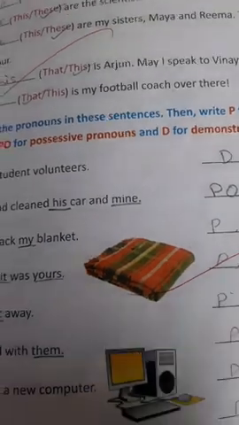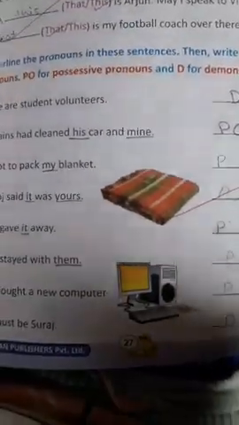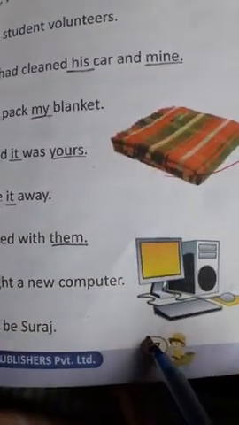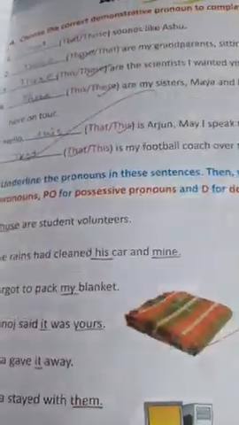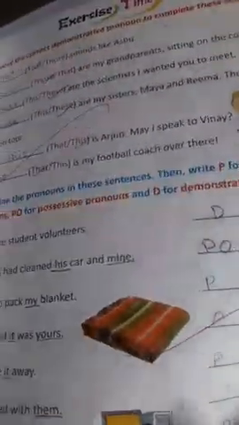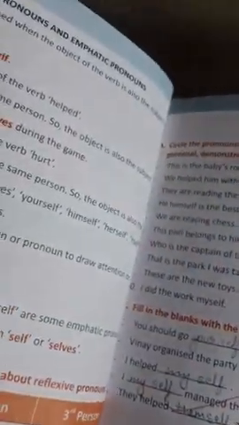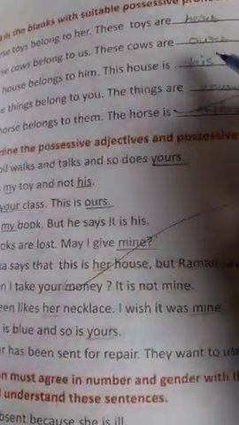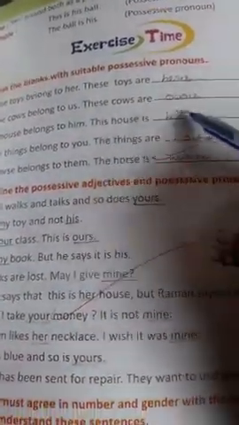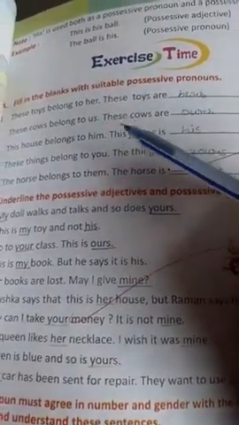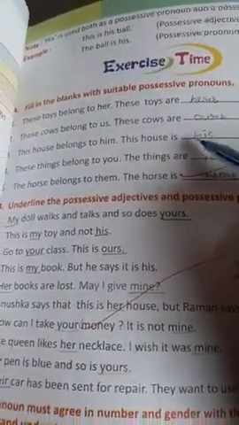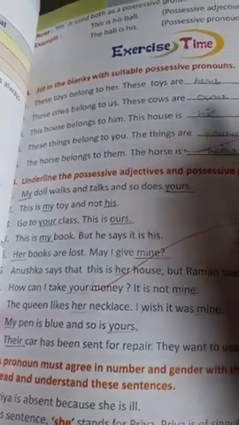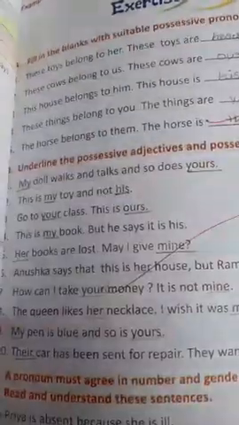Okay, so in the pronoun chapter, page number 27, both the exercises we have completed. Please complete them in your book also. Then on page number 31, exercise A also we have completed, because you have to complete this by using the possessive pronouns. Okay, so kindly complete these exercises in your book. Thank you.